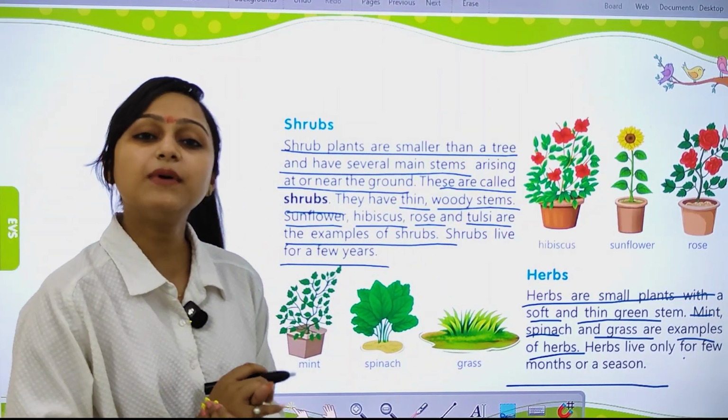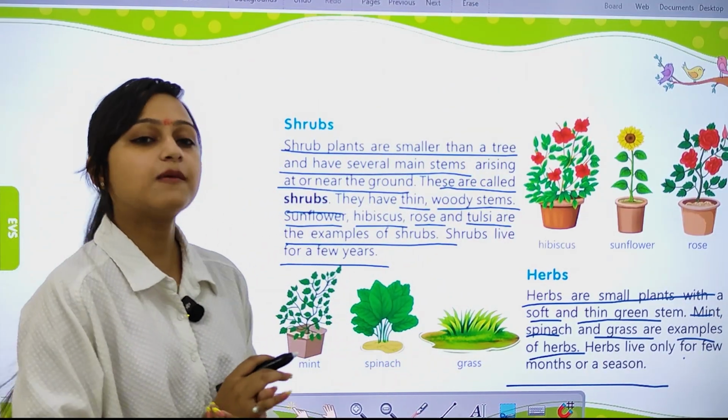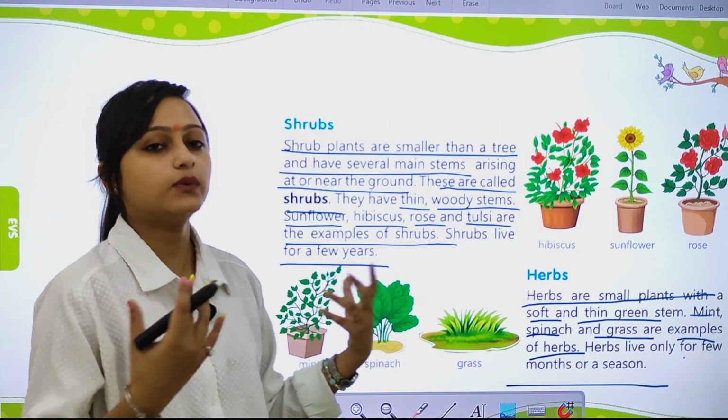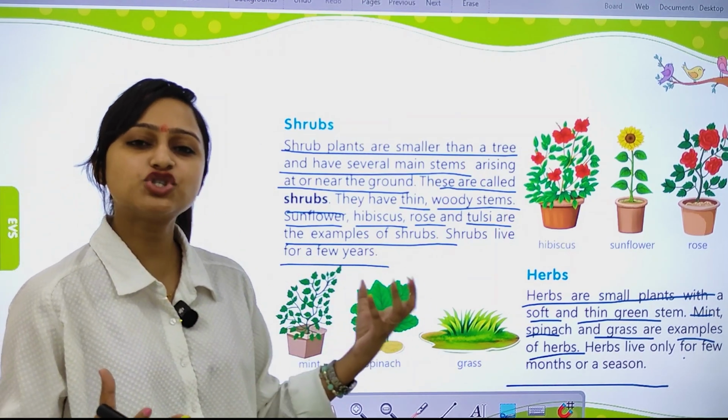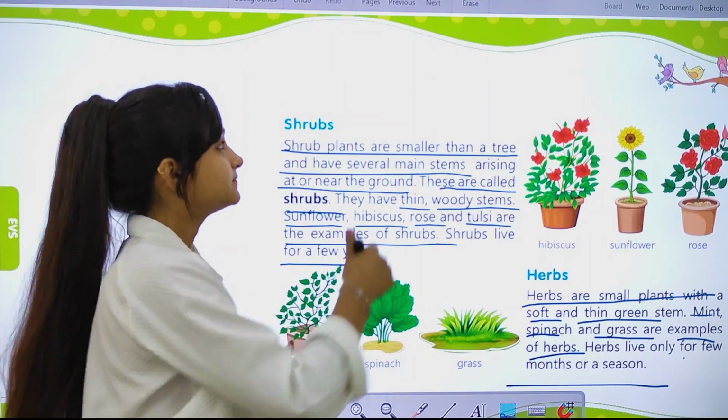Yes, mint comes in the summer season. Spinach comes in winter. Grass always comes. They live only for a few months or a season. They have a short lifespan.